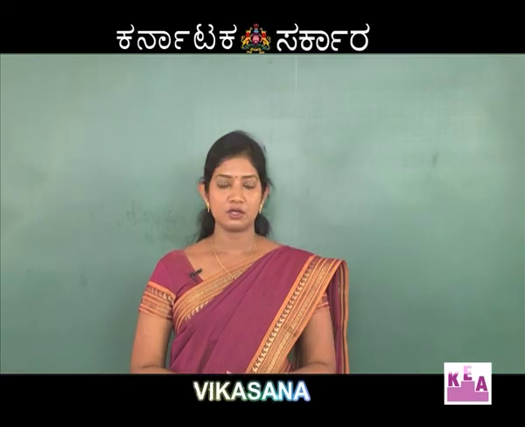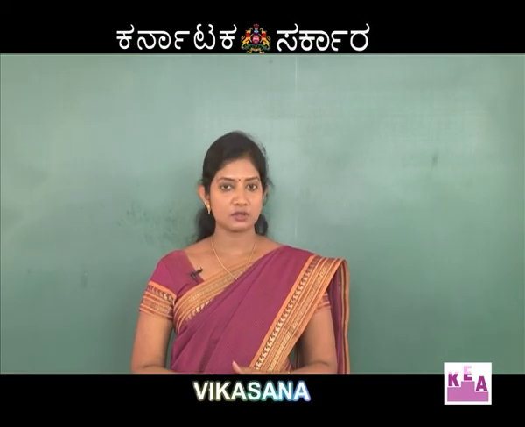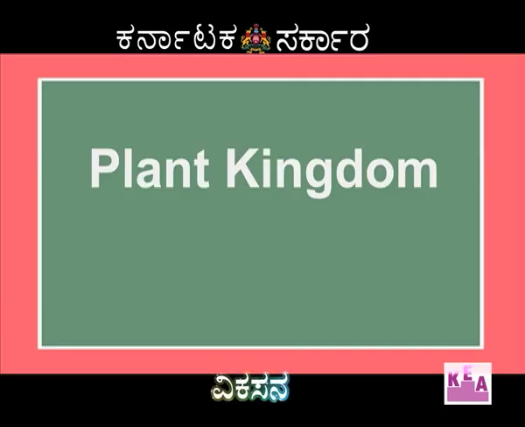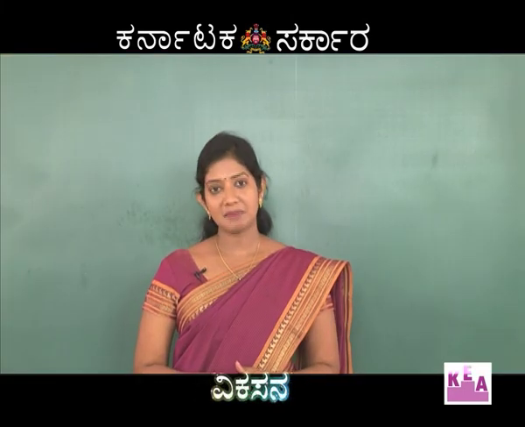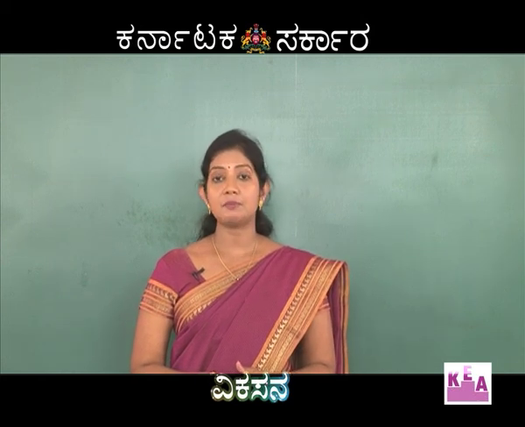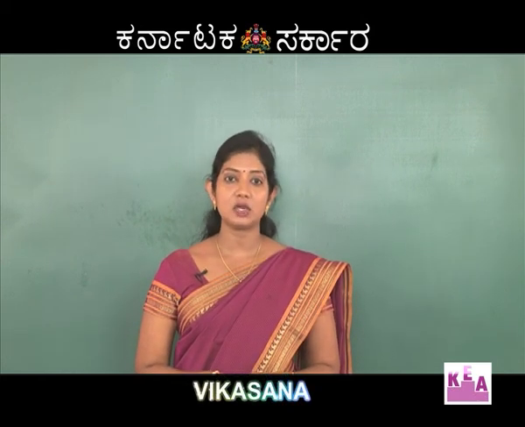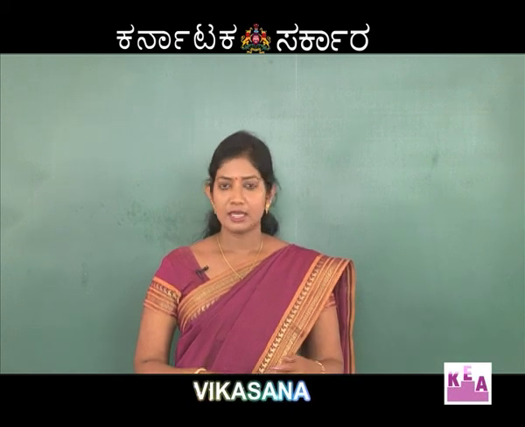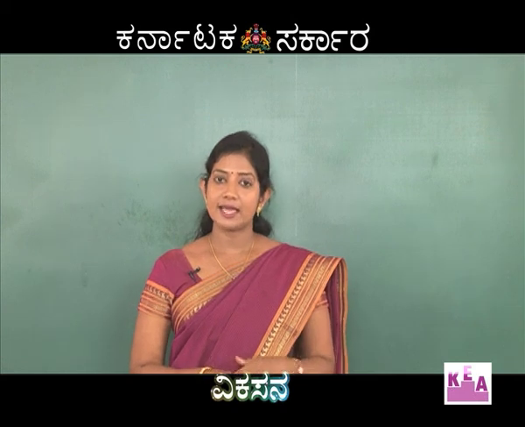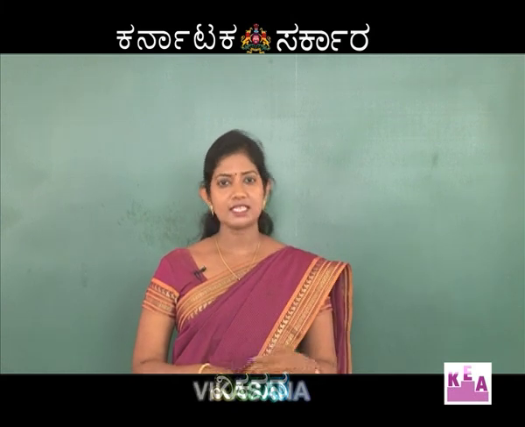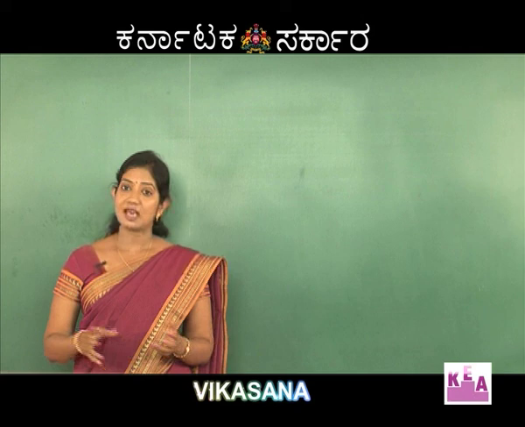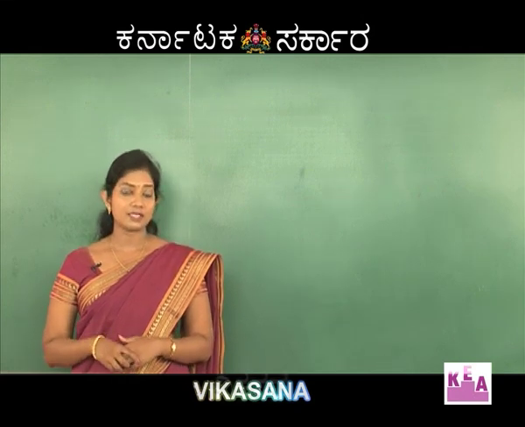Plant kingdom. Students, let us solve a few more questions based on the chapter plant kingdom. Kingdom Plantae or kingdom Metaphyta comprises eukaryotic multicellular photosynthetic organisms. They show features such as indefinite growth, they photosynthesize, they do not show locomotion. These are a few important characteristic features to be characterized as a member of kingdom Plantae.